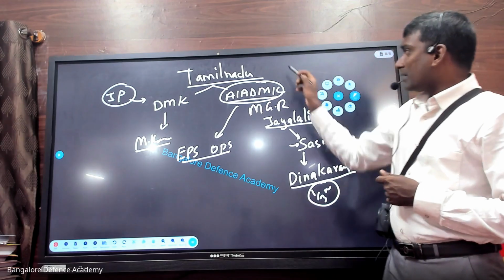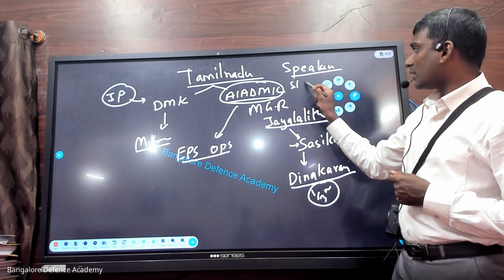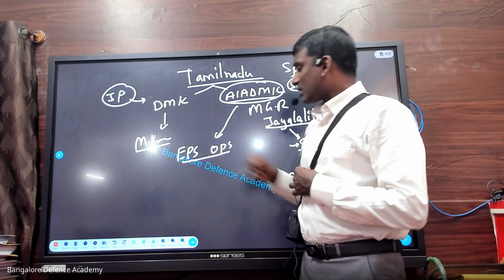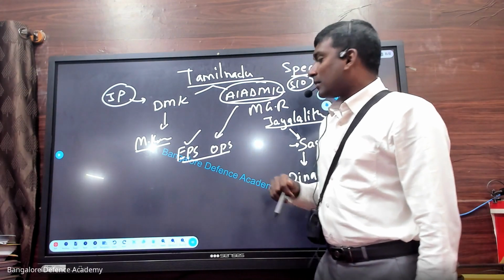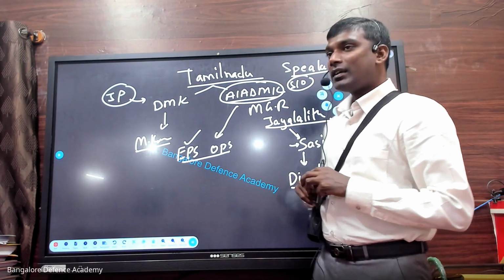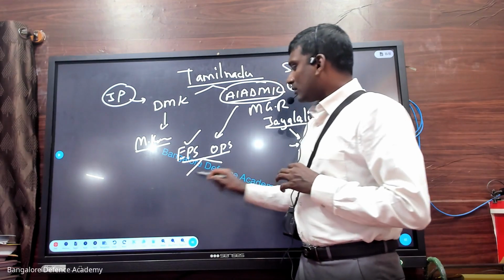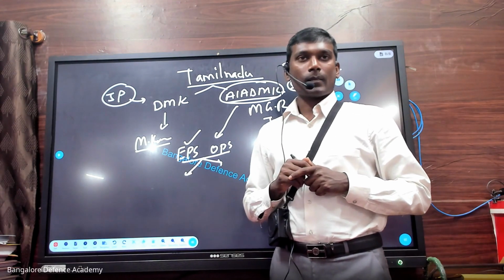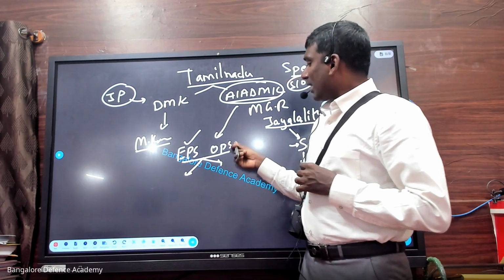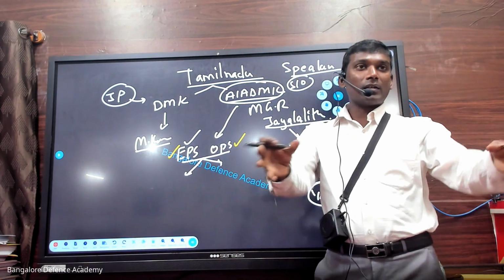So now tell me, who will take action here? Now what happens after this? Edapadi becomes the chief, and O Paneerselvam is the vice president. Now slowly the general elections are coming, and these two people are fighting, each saying I should be the next minister. They are fighting over who will take the lead of the AIADMK.